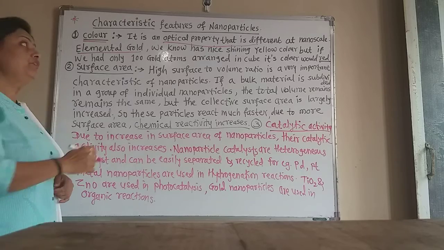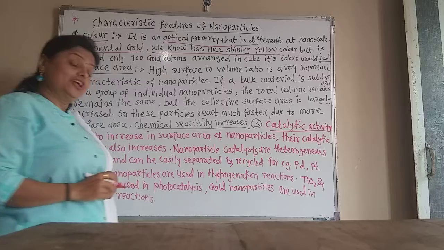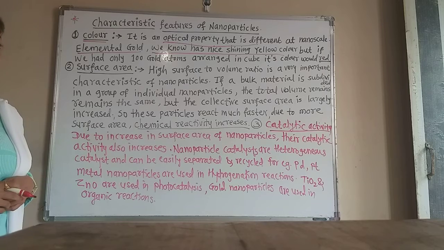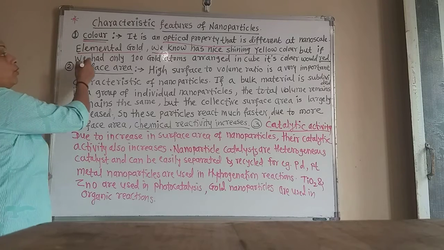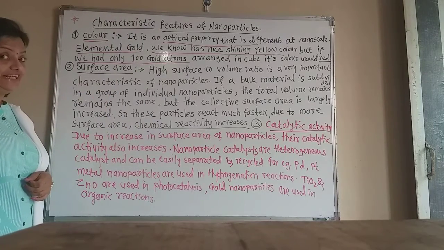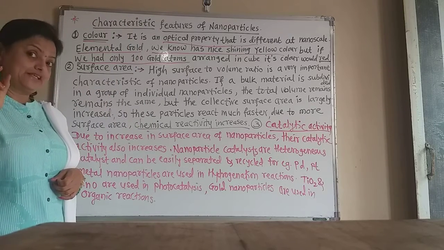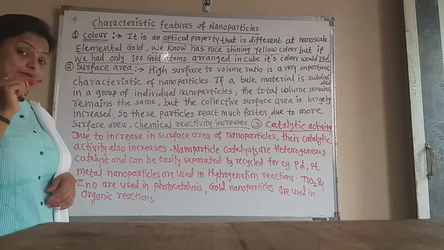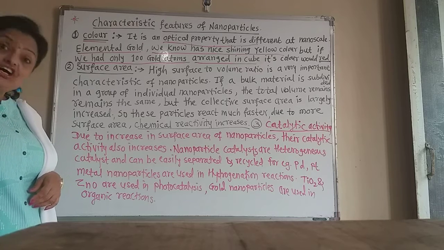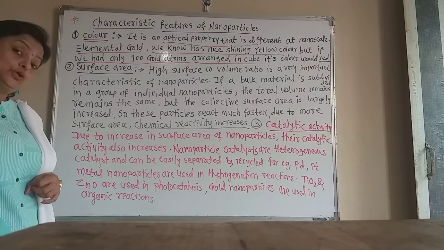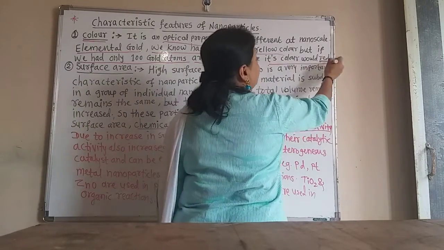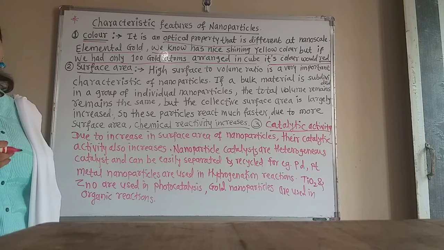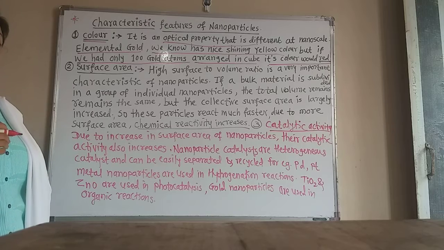For example, elemental gold. We are wearing ornaments of gold, and we know that elemental gold has a shining yellow color. But if only 100 gold atoms are taken and arranged in a cube, its color would be bright red, totally red. But elemental gold is yellow in color.